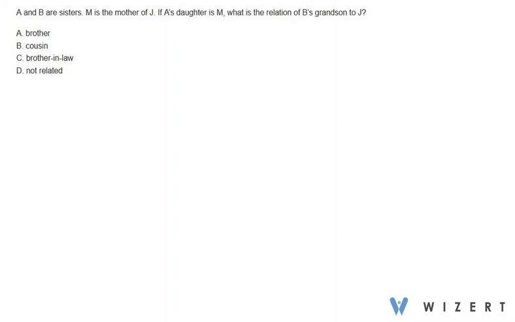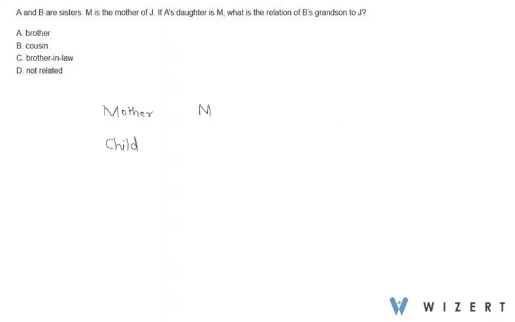So let's draw a tree here. A and B are sisters. M is the mother of J. So let's write mother, M. Daughter or son? I will write child. Let's remove this.